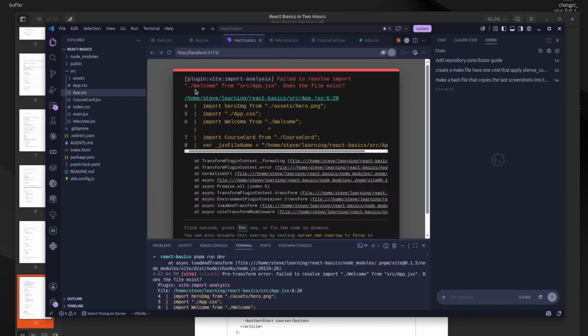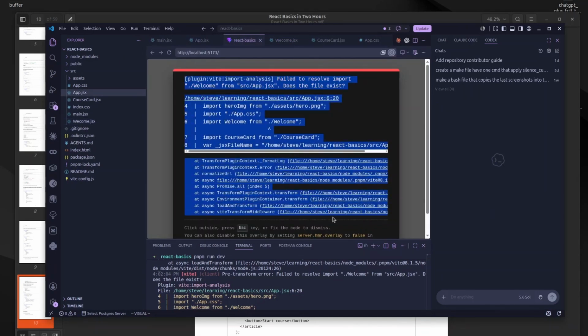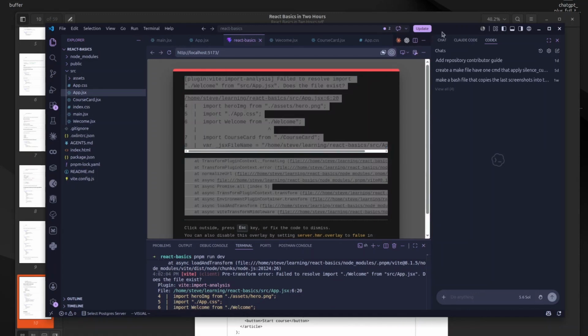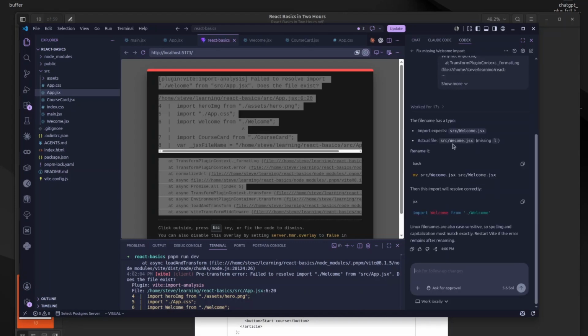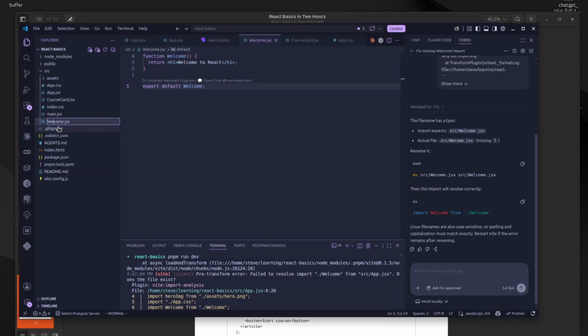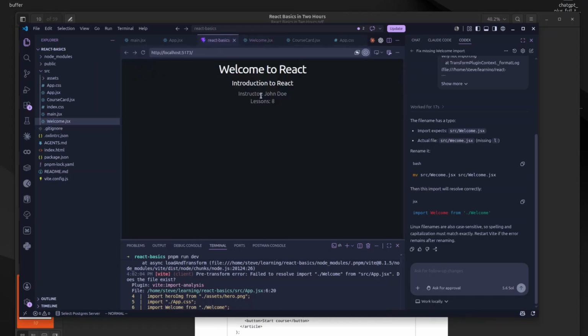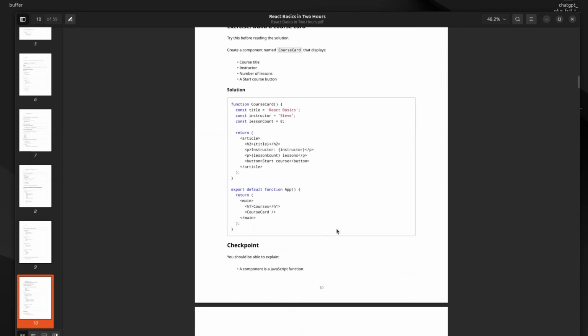Okay, so what I do is I just copy this and go to Codex. Why is this not working? I just put in the error. Say why not? Okay, it'll think about it. Oh, I just made a spelling mistake. That's it. Lol. Change the name to not Welcome. Try again. Here it is. Course card. That's the exercise.